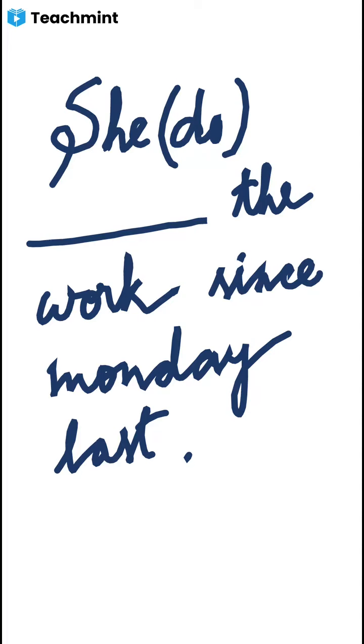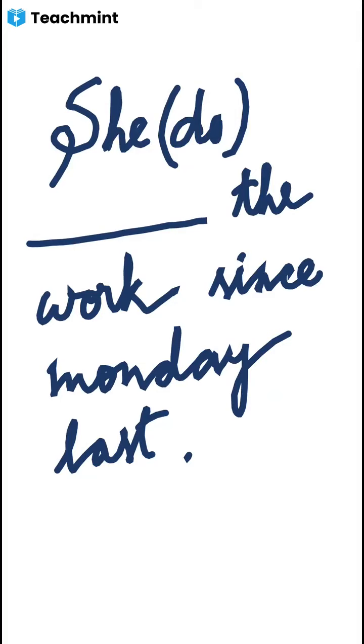So which tense is it? Present perfect continuous tense. And how could you understand that here we have to use present perfect continuous tense? In the sentence, since is there.